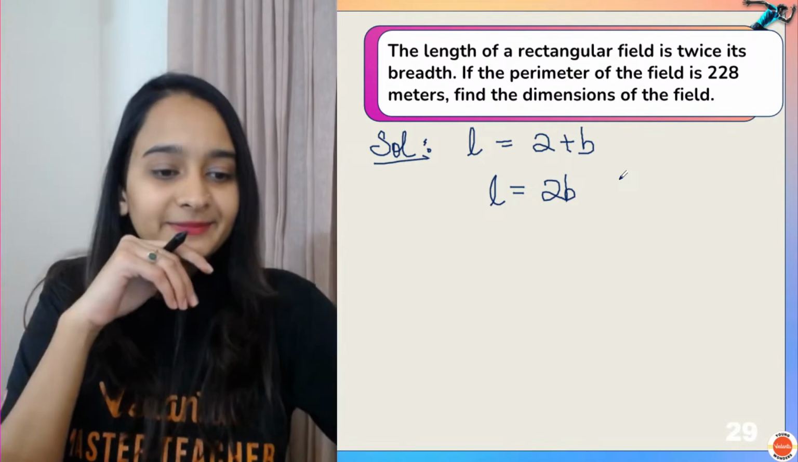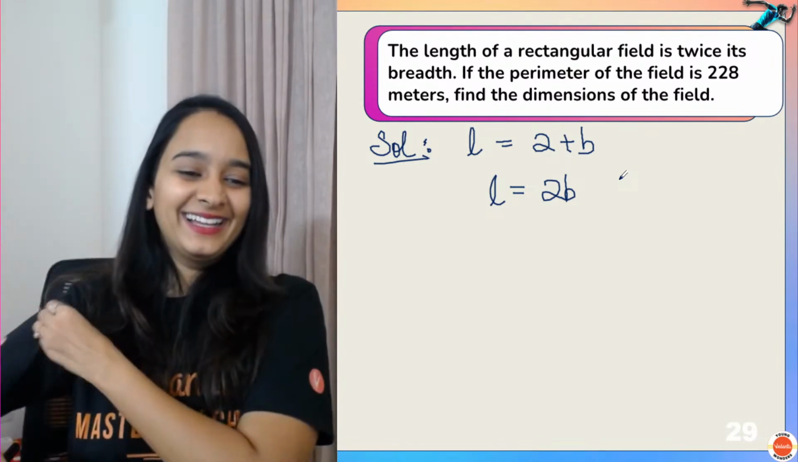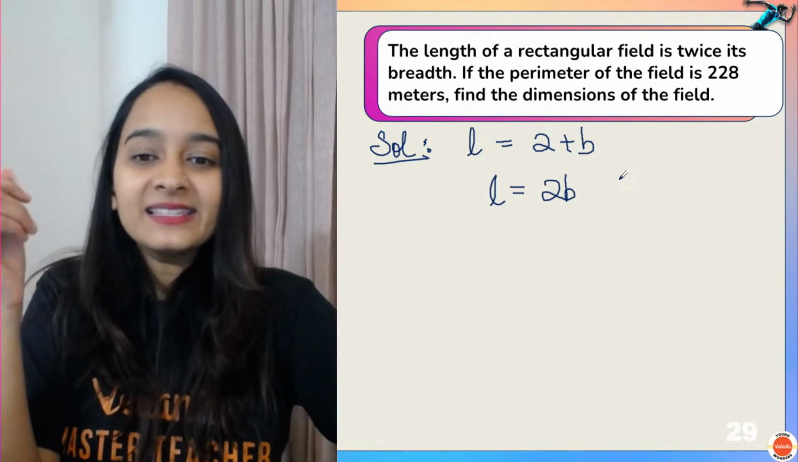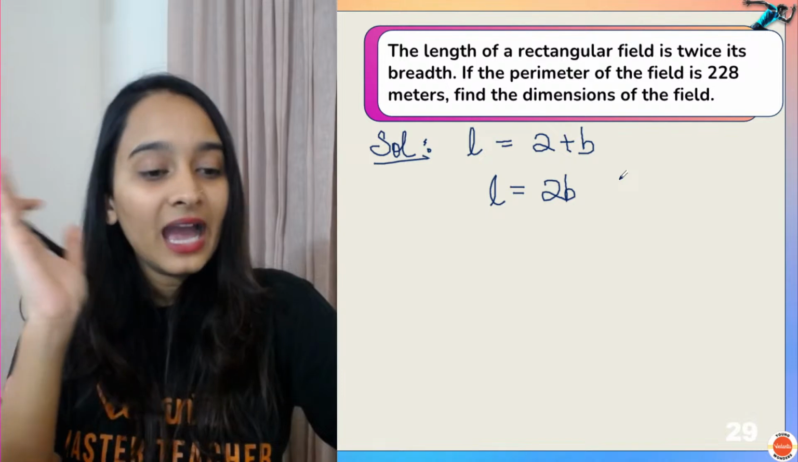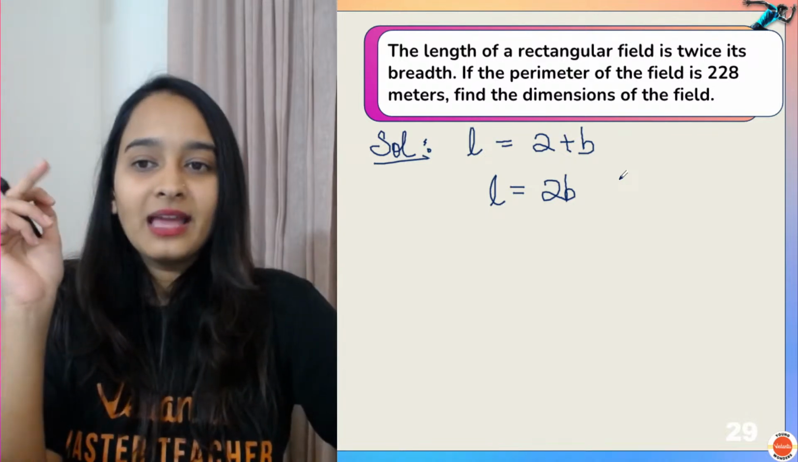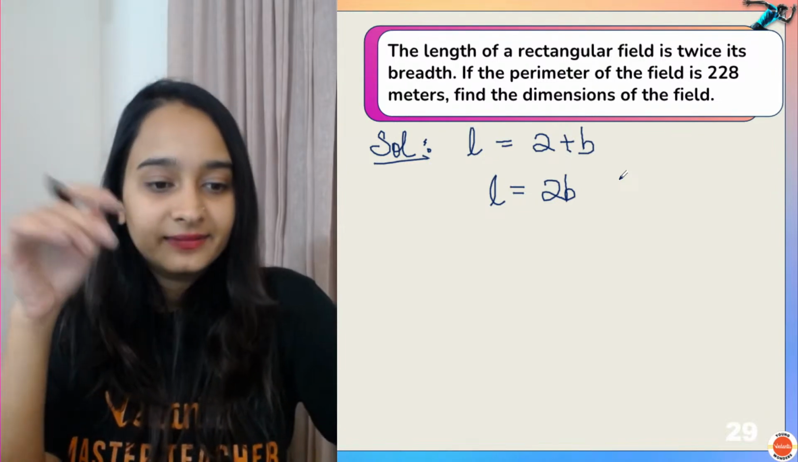Which one is correct? Easy peasy, Haripriya ma'am, OP. Thank you, ASP. Guys, will you write L is equal to 2 plus B? Yeah, L is equal to 2B. I said the length is twice its breadth.